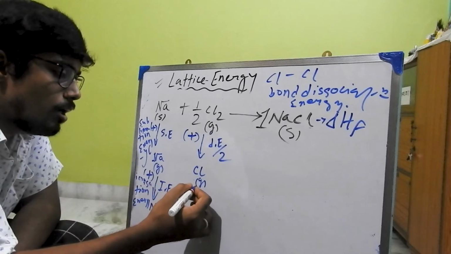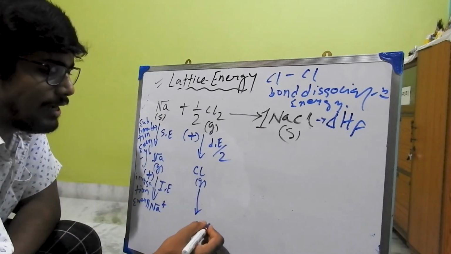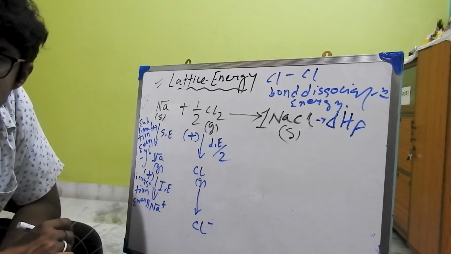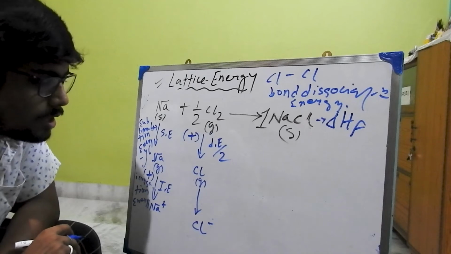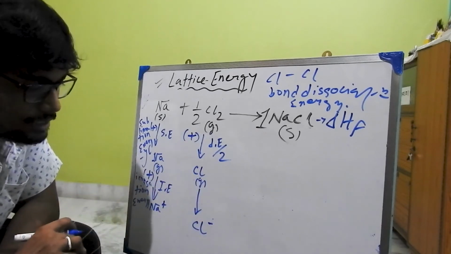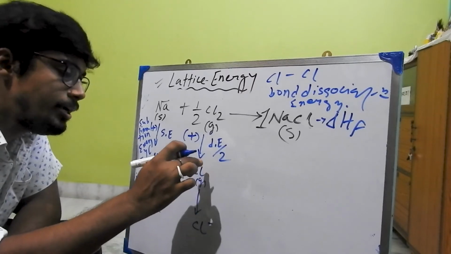Now you have to convert Cl into Cl minus, right? To convert Cl into Cl minus, you have to provide an electron to Cl.